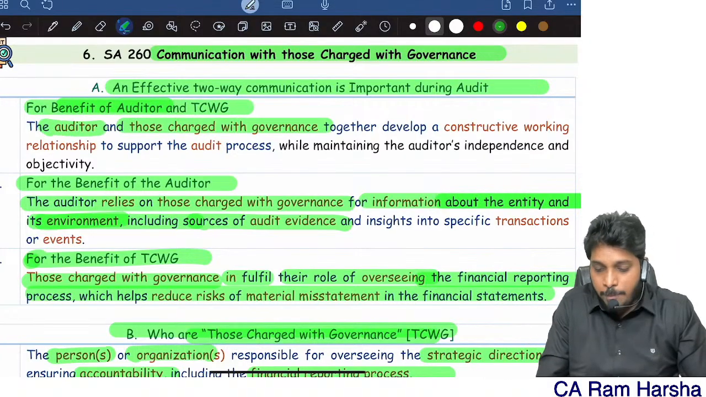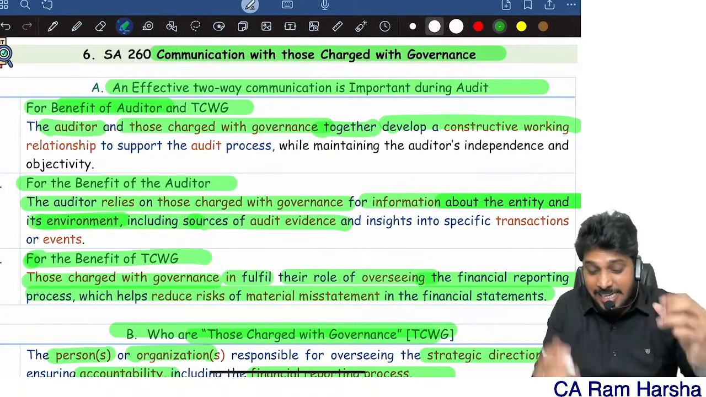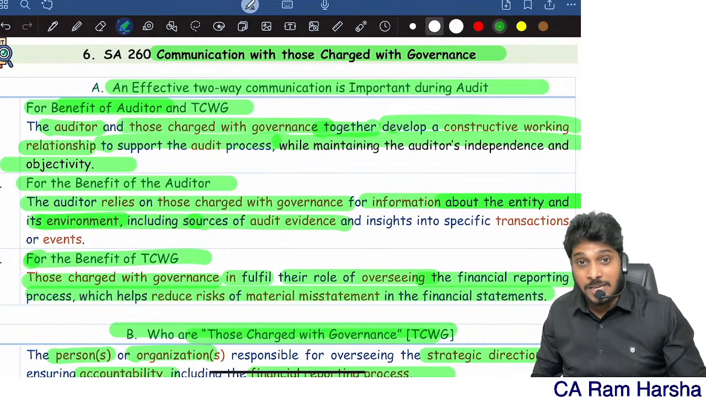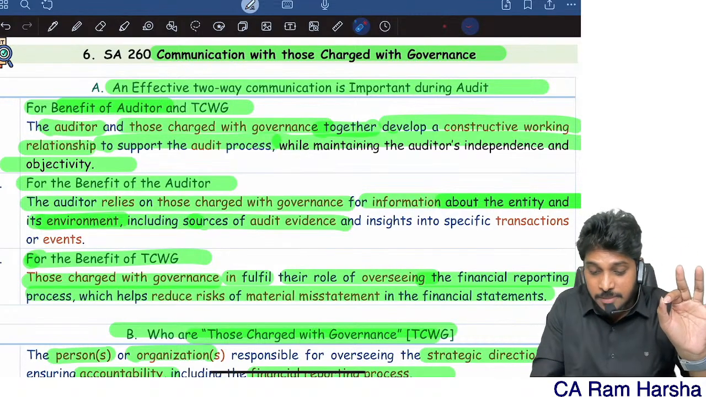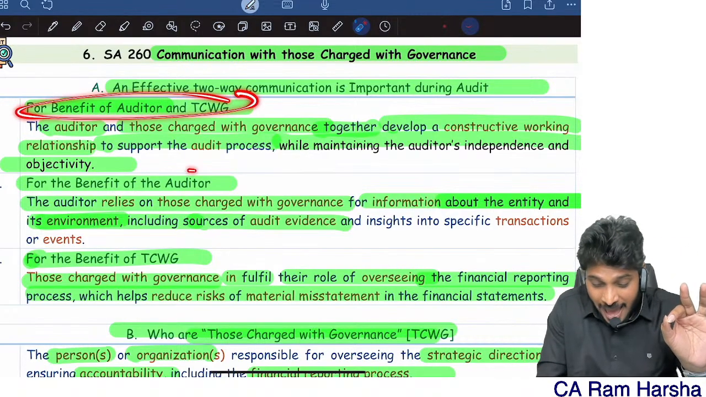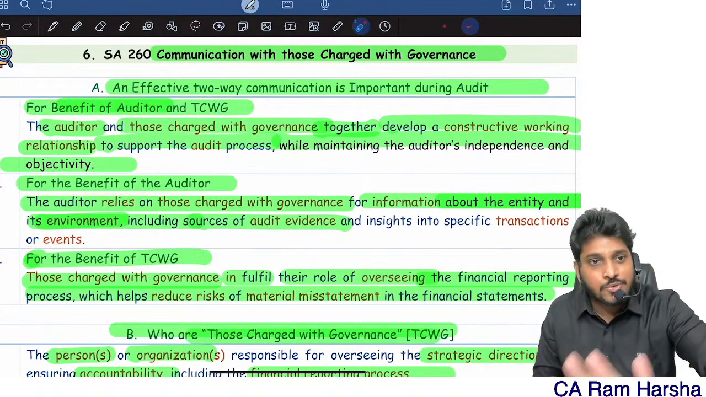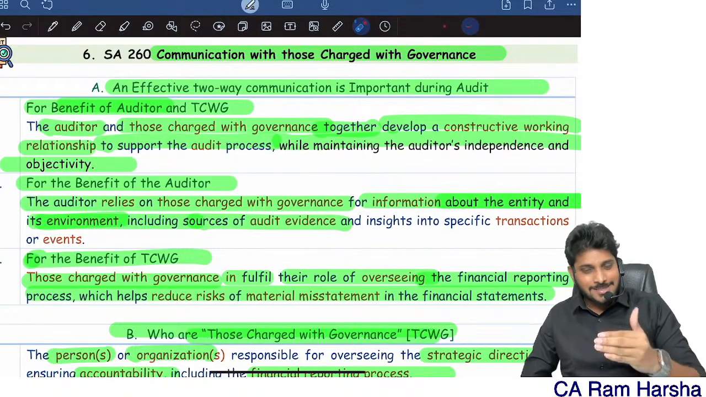The auditor and top management together can develop a constructive working relationship to support the audit process while maintaining independence and objectivity. So an effective two-way communication is important for both the auditor and top management, those charged with governance. That's it. SA 260 is over. See how easy the standard is.